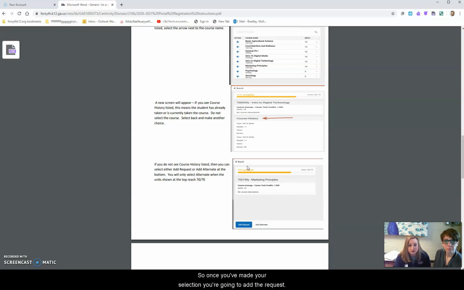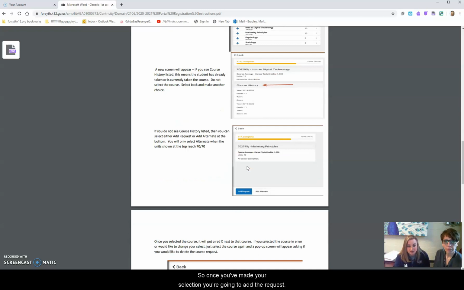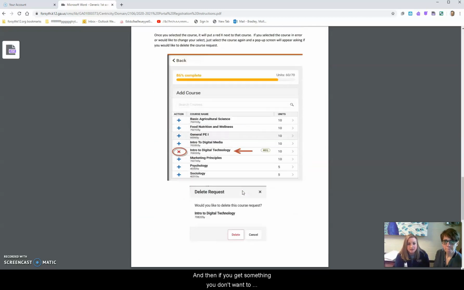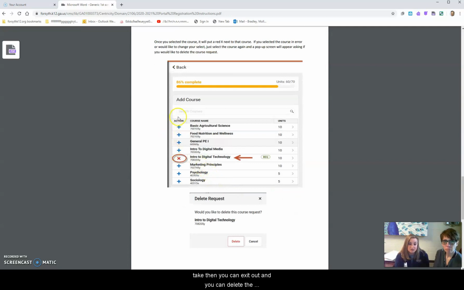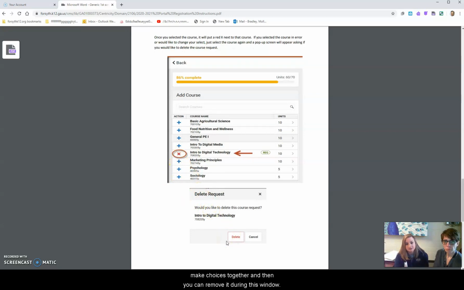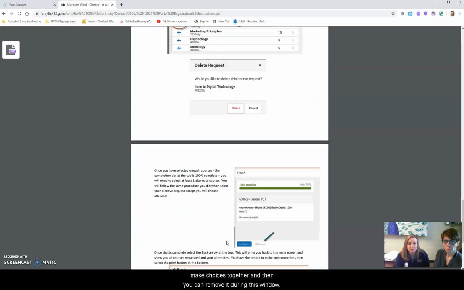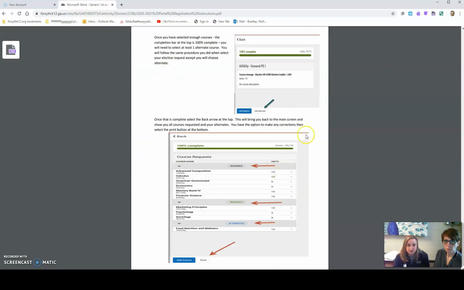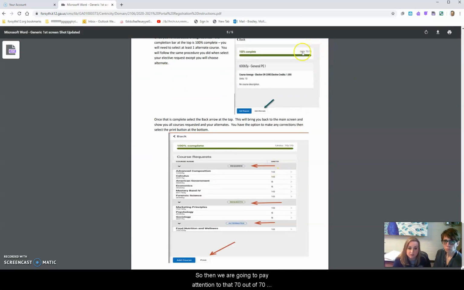Once you've made your selection, you're going to add the request. Click on that blue button for add request. And then if you get something you don't want to take, you can exit out and delete the request. So you can put things on your schedule, see what it looks like, talk to your parents, and make choices together, and then you can remove it during this window. Then you're going to pay attention to that 70 out of 70, 100% complete green. That means that you have a full schedule. Okay, so then you're good.